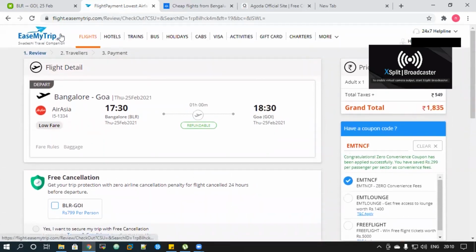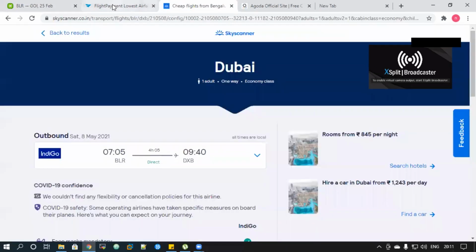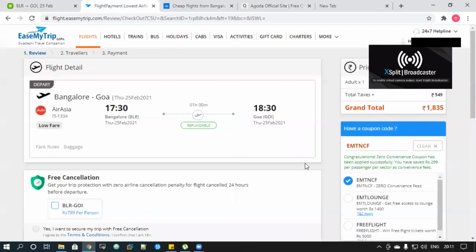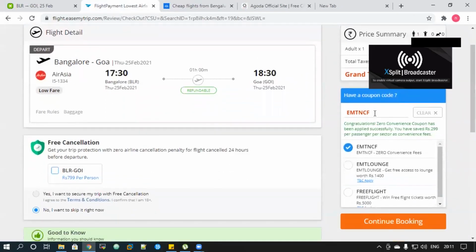So it is completely safe and it is completely good, and I recommend to go with Ease My Trip as it is an Indian website. So I highly recommend Ease My Trip for any domestic bookings. You can also compare international on Wego flights and also on Skyscanner, but when you're traveling locally, I would prefer to book through this Indian website called Ease My Trip, where you can also waive off your convenience fees.